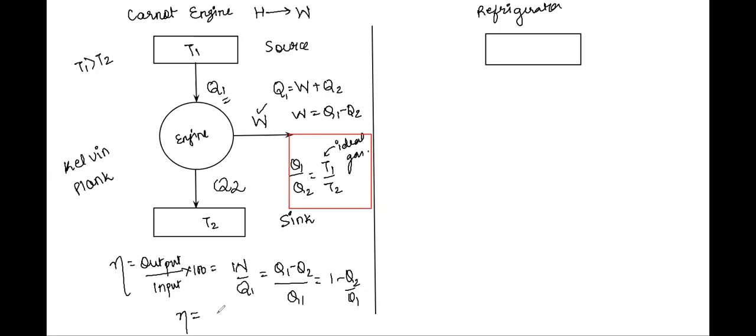Therefore, the efficiency of a Carnot engine in terms of temperature, where an ideal gas is the working substance, is eta = 1 - T2/T1. Here there is a working substance, and an ideal gas is being used as that working substance.